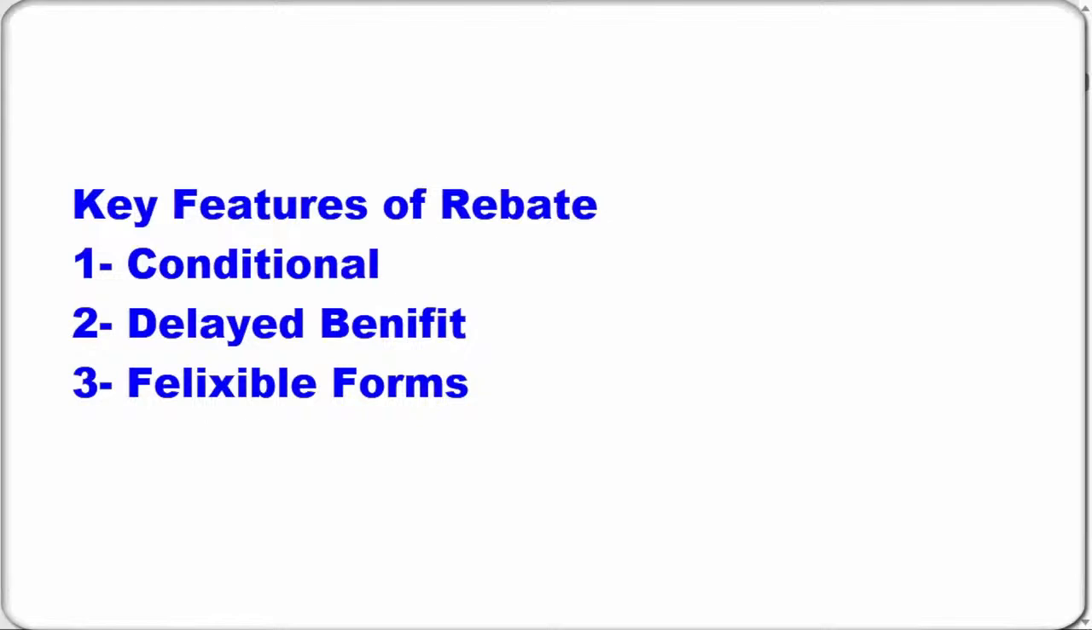Key features of rebates. 1. Conditional. Rebates are usually contingent upon meeting a certain target, such as a minimum spending amount or usage level. 2. Delayed benefit. Unlike upfront discounts, the financial benefit of a rebate is realized only after the condition is met, often at the end of a specific period. 3. Flexible forms. Rebates can be given as a reduction in future costs or as a cash payout.